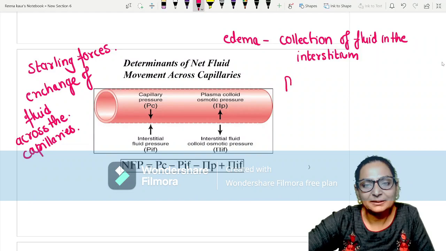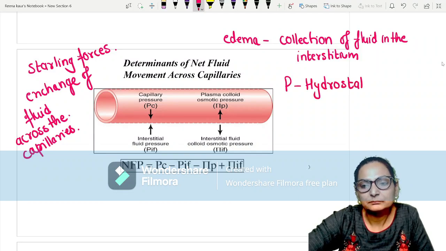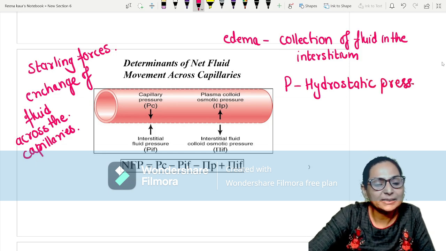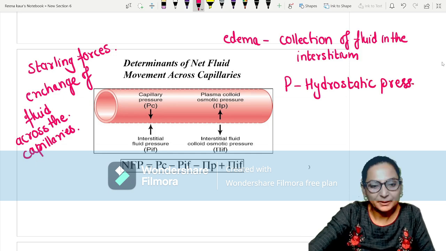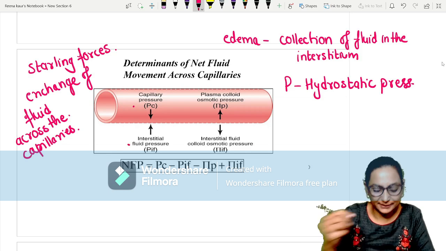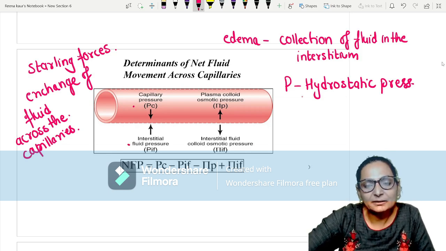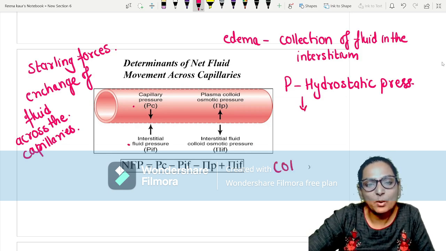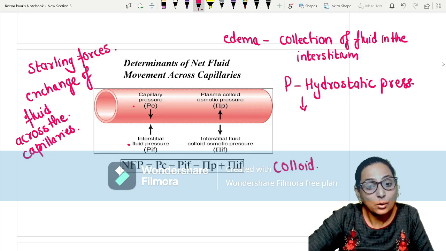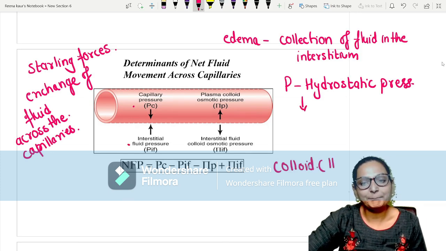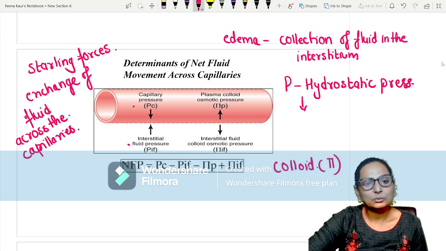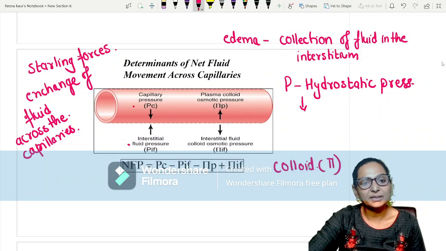First is P, that is hydrostatic pressure. This hydrostatic pressure will be in the capillaries and also in the interstitium. Second is colloid osmotic pressure, or you also call this oncotic pressure, which is given by pi, which will also be in the capillary or in the interstitium.